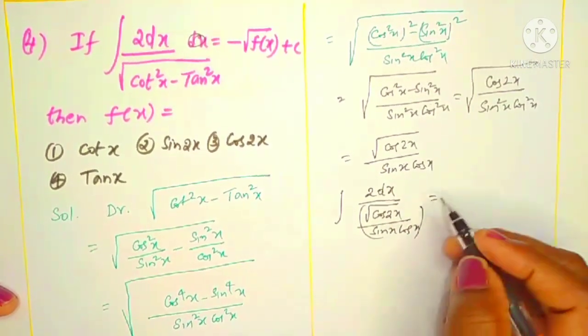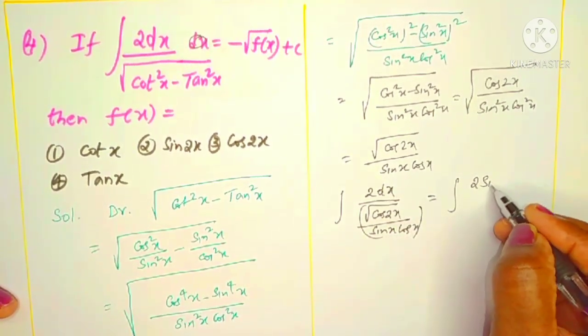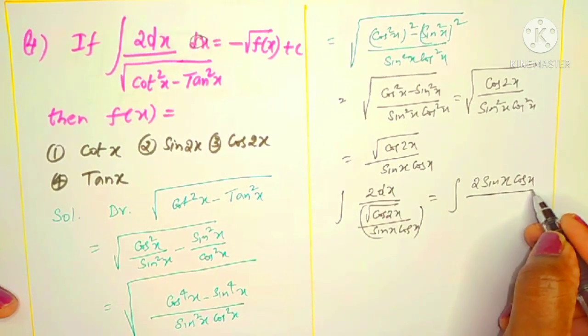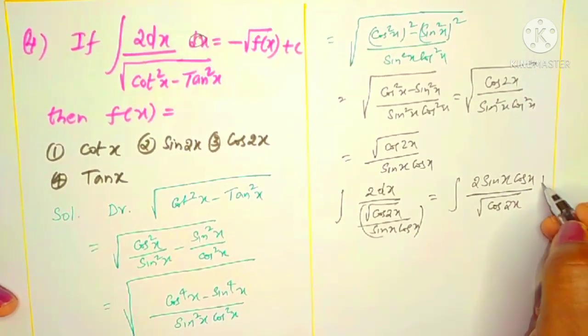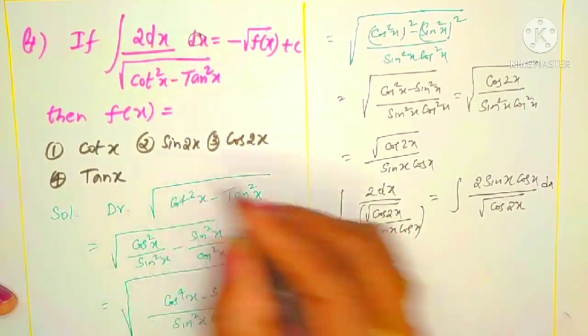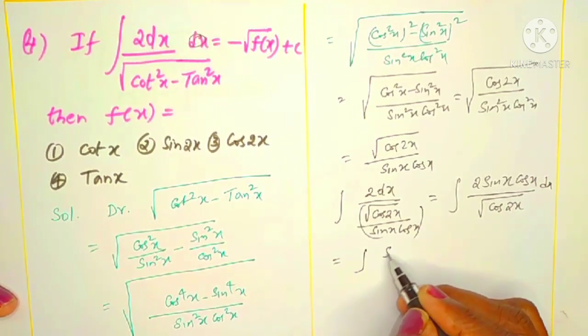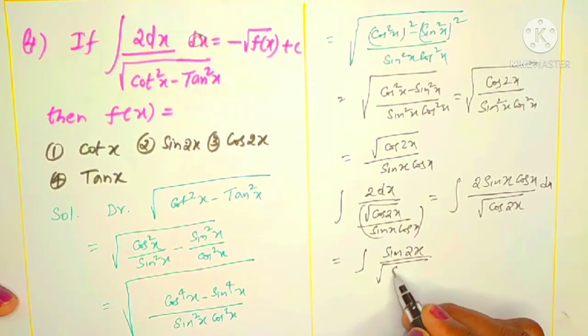It comes in reciprocal, 2 already is there, so 2 sin x cos x comes into the numerator, and the denominator becomes root over cos 2x. Simple question, nothing to worry, but the simplification takes time. 2 sin x cos x is clearly sin 2x by root over cos 2x.